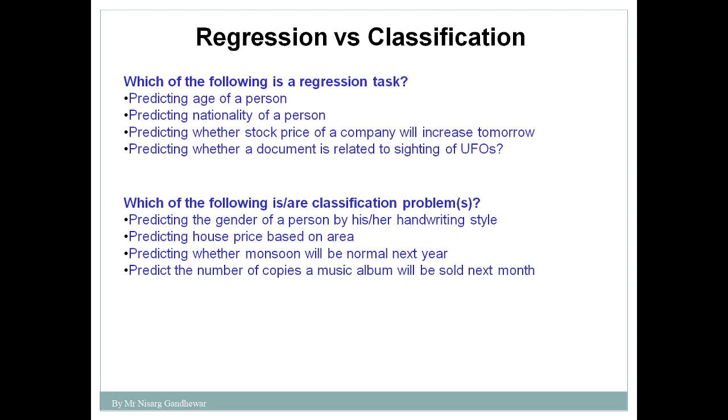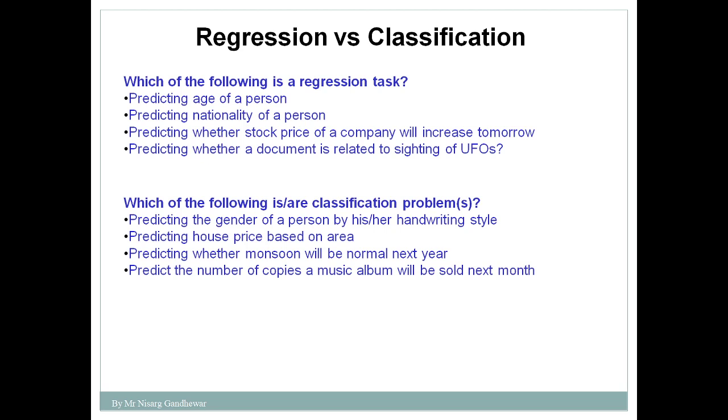Then predicting whether the stock price of a company will increase or not. So this is again a regression problem. Predicting whether a document is related to sighting of UFOs or not. So this is a regression problem. And in case of classification, what you can see: predicting the gender of a person, whether male or female. Predicting the house price based on the area. So this is a regression problem, it's not a classification problem.